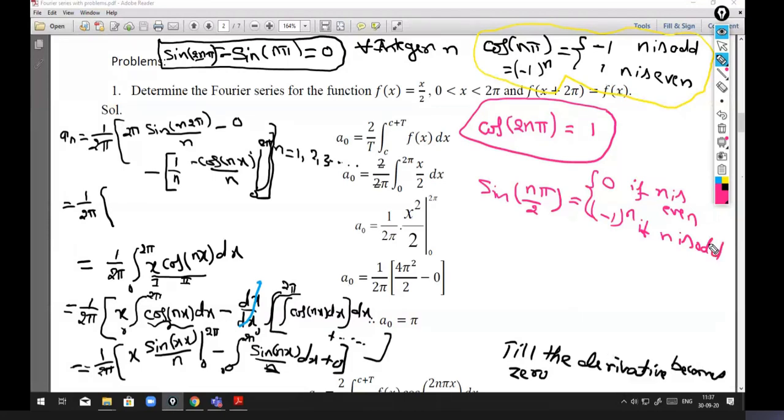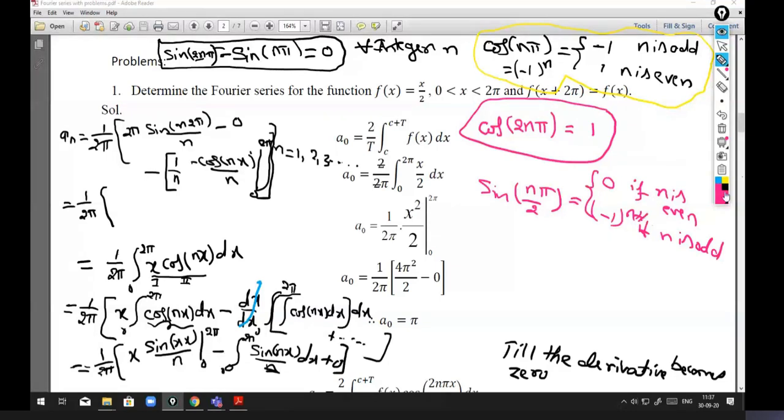So that means if n is equal to 1, sin pi by 2 is 1, and if n is equal to 3, sin 3 pi by 2 is minus 1.